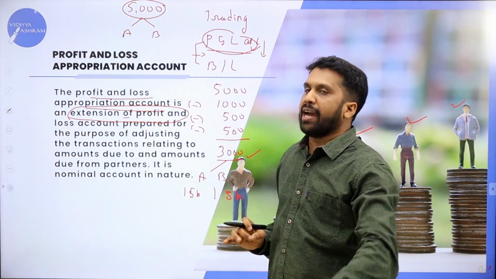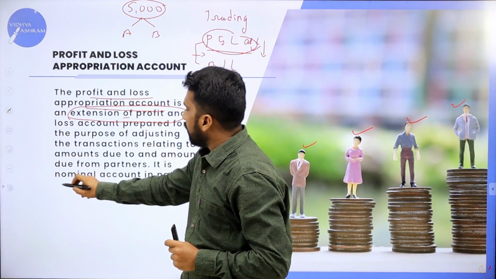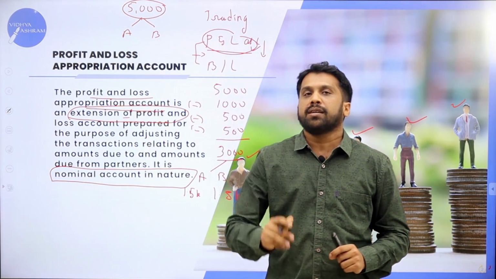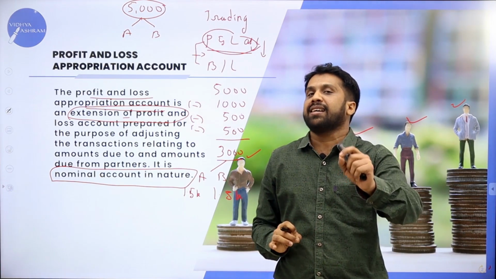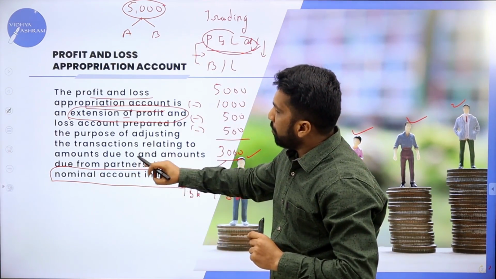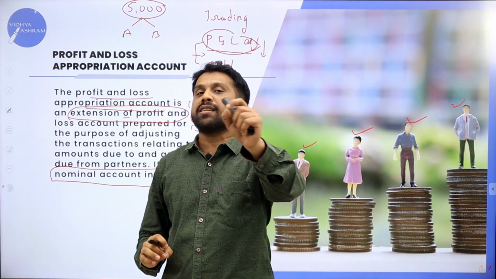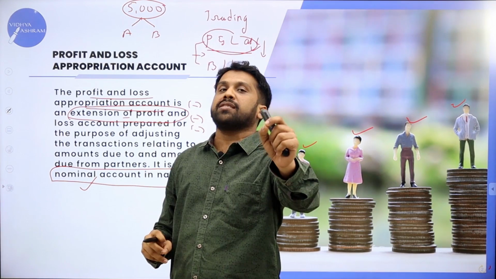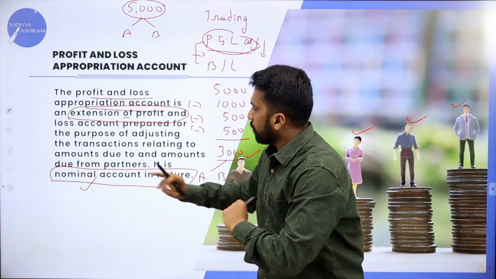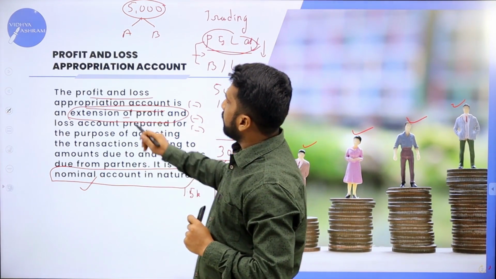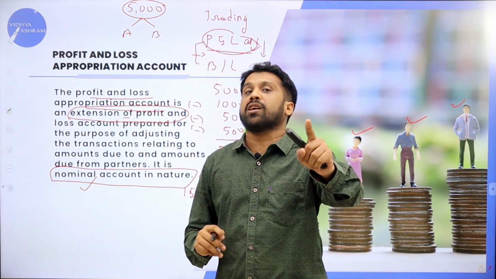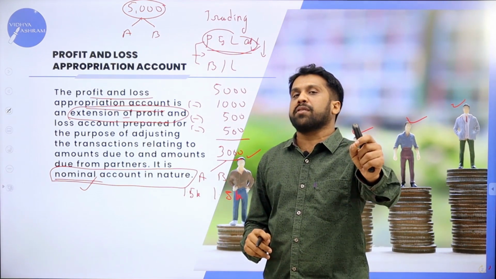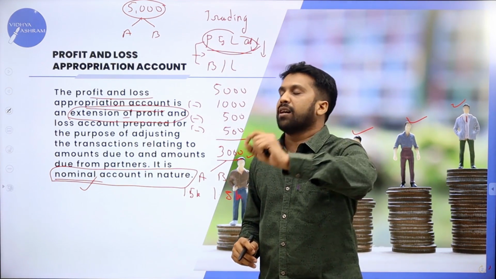One more thing you have to remember: the P&L appropriation account is a nominal account. Nominal means all the expenses and incomes come under nominal. Clear? What is the first thing? P&L appropriation is the extension of P&L account. And the second is nominal; P&L appropriation is called a nominal account.